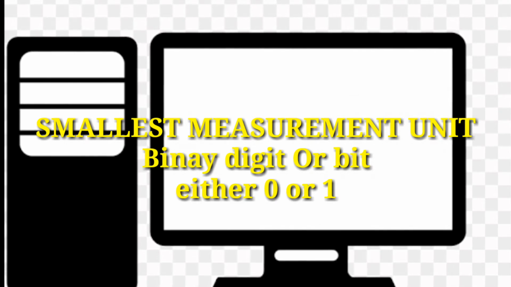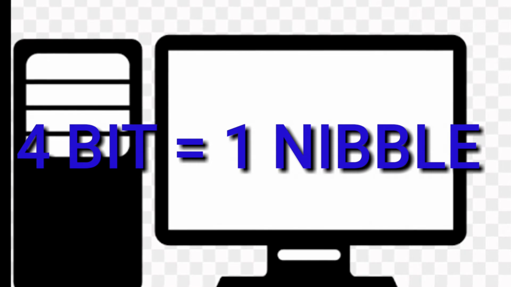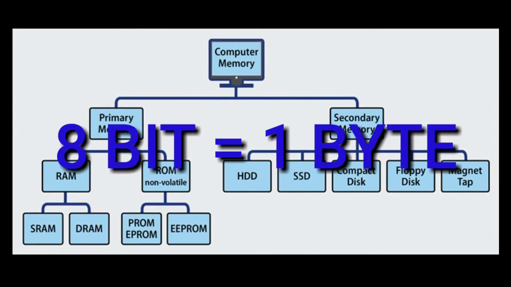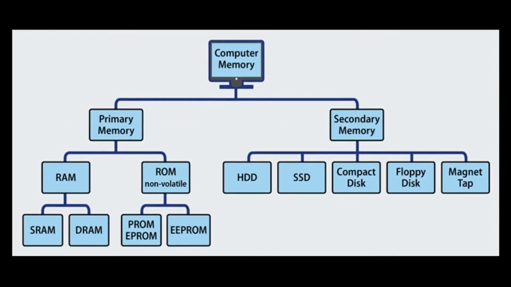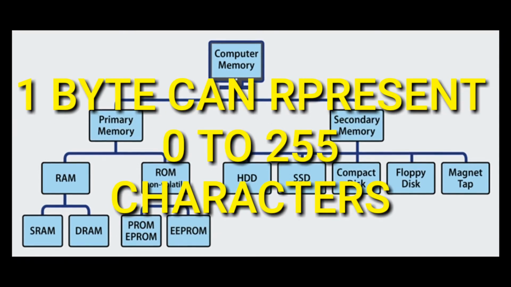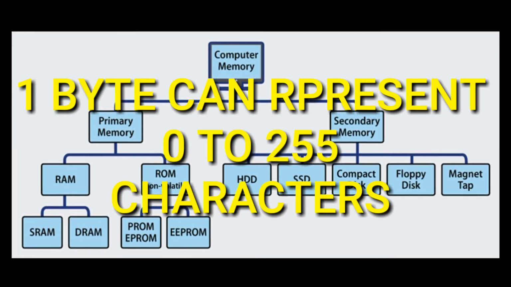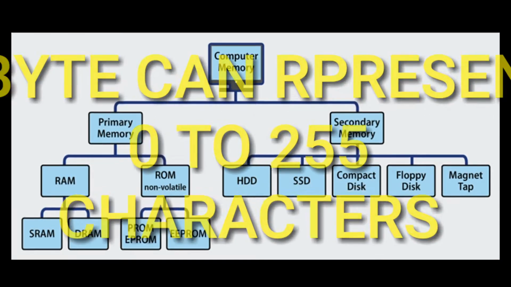A sequence of 4 bits forms a nibble. A sequence of 8 bits forms a byte and can store a single numerical or alphabetical character. 1 byte can represent numbers from 0 to 255. And other units that are larger multiples of bytes are KB, MB, GB and TB.